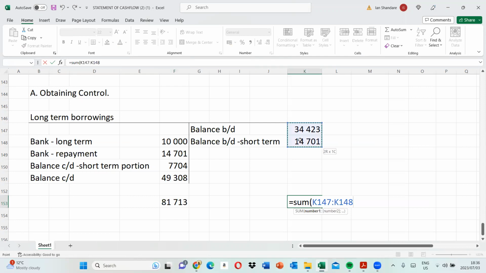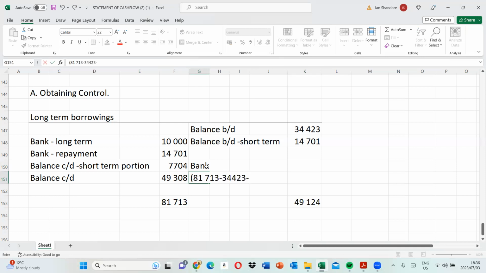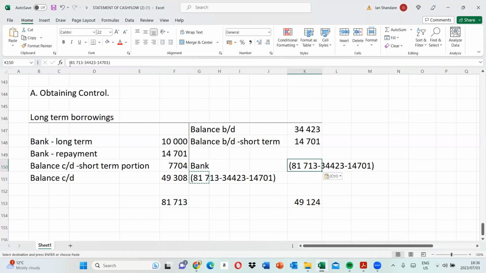We can see the credit is actually smaller than the debit, which means some finance was raised. So there's bank as well. We raised additional money. Just do this: 81713 minus 34423 minus 14701. This is the amount that was raised during the year. So it means we received additional funding during the year.